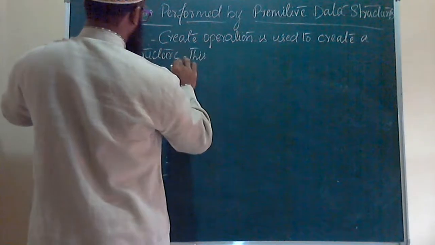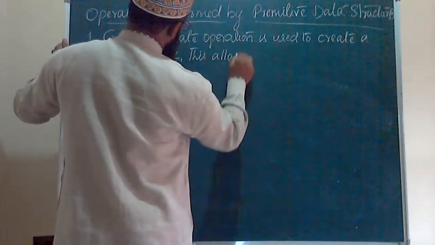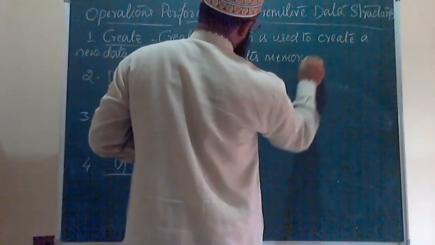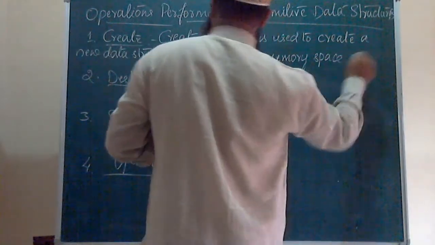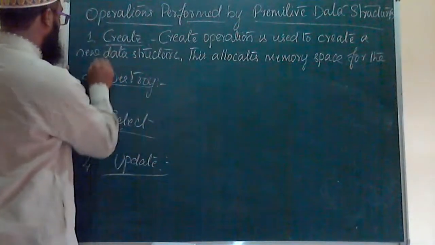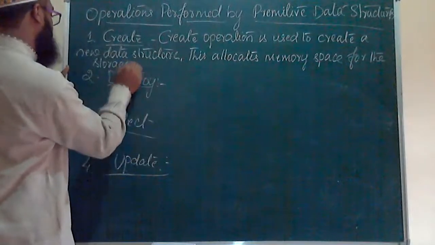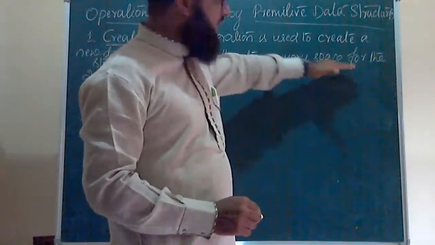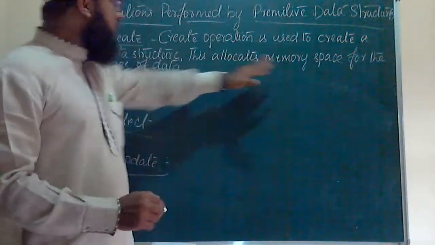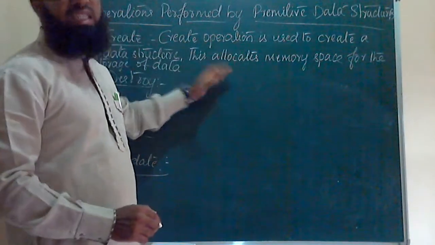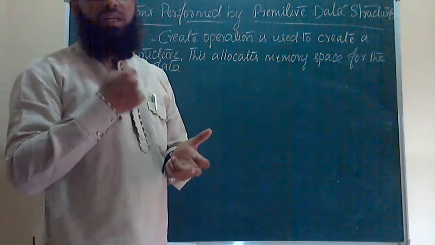This allocates memory space for the storage of data. It will manage the memory space, or it will make use of the memory space for the storage of data. And here, this create operation is carried out during compile time and run time.